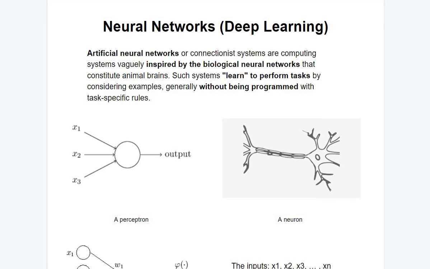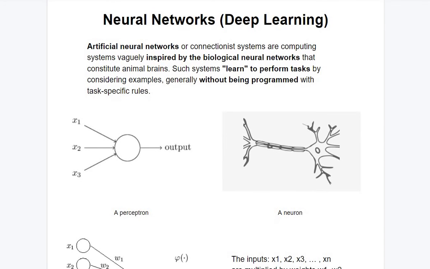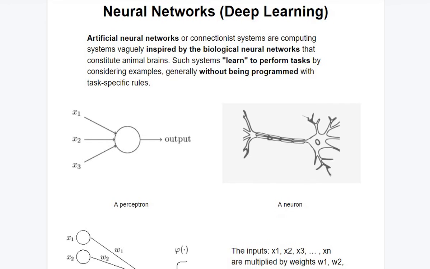Let's look at neural networks, which are a fundamental component of deep learning systems. Every neural network is composed of building blocks known as perceptrons, which look like these. Just like a neuron in the human brain, the perceptron has numerous input channels and an output channel. In this case, the number of input channels is equal to 3.